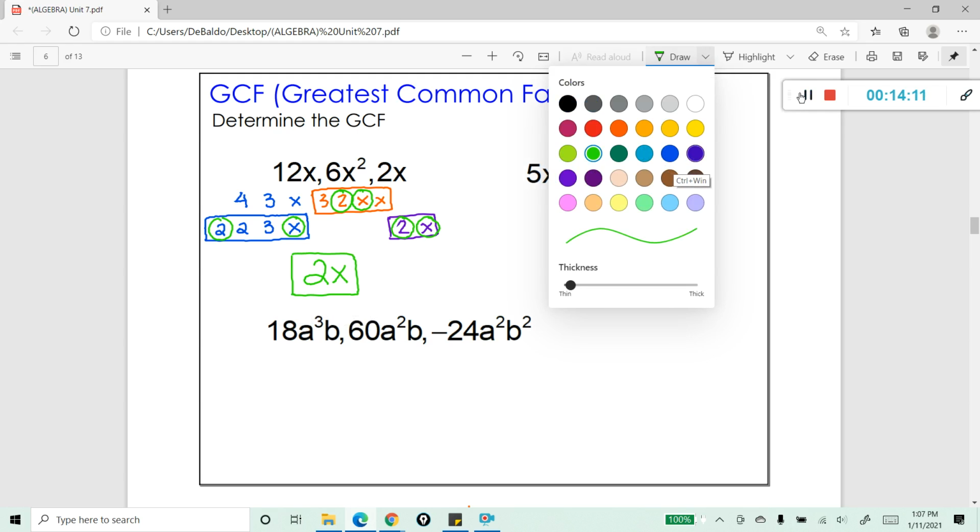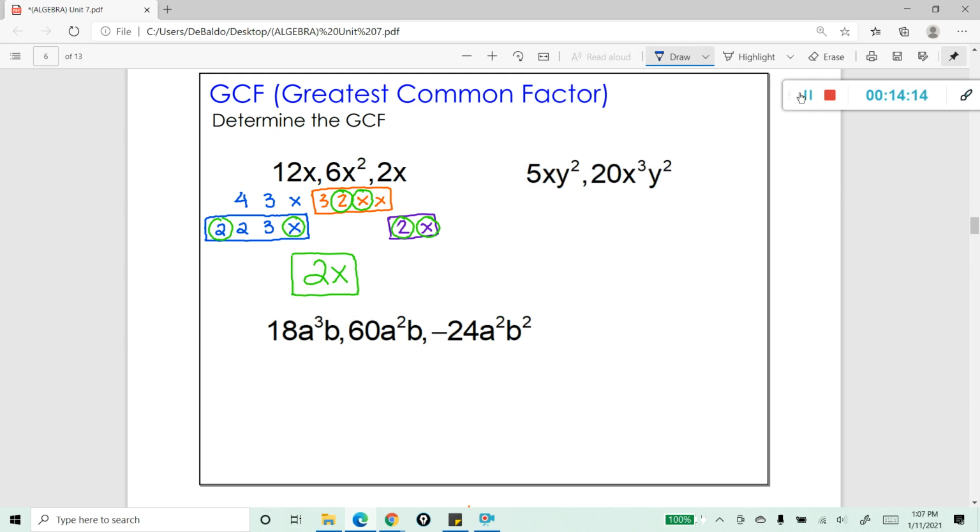Let's go ahead and take a look at this next one. I want to know what the greatest common factor is. Another way to do it is to break it down by component. So just think about 5 and 20. The greatest common factor that goes into both of those numbers is 5. So 5 is our coefficient. Now focus your attention on the x's. Notice we have 1 x in the first term and 3 in the second term. So the greatest common one would just be 1. So 5x would be our greatest common factor.